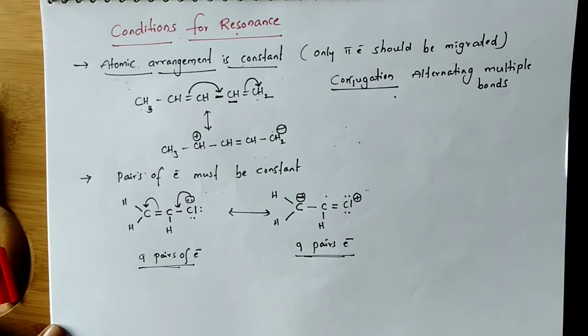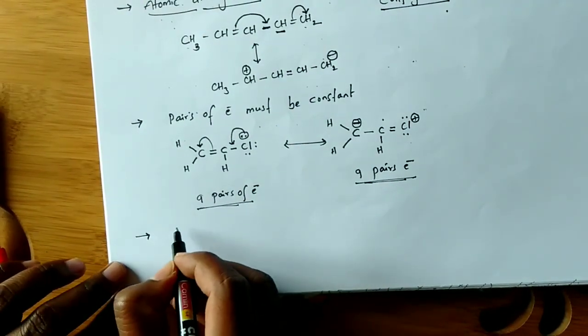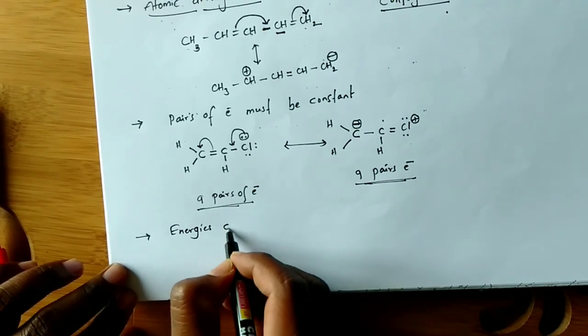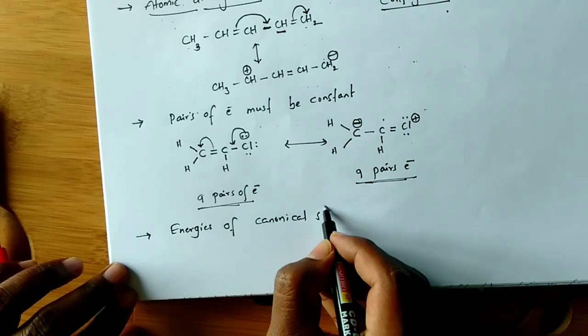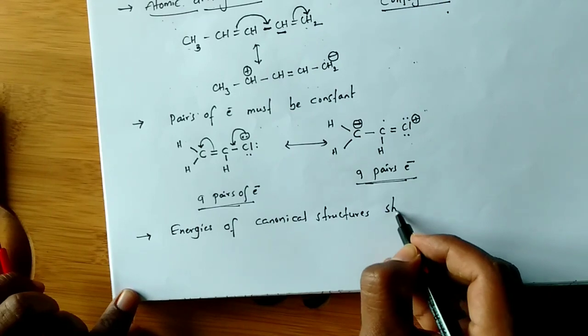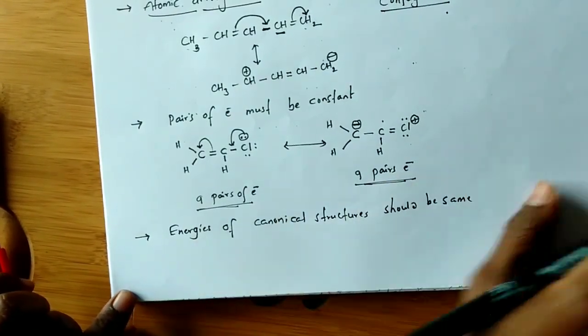Next, energies of all canonical structures should be the same. Canonical structures means resonating structures, and their energies should be the same.